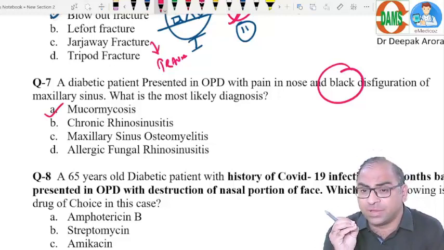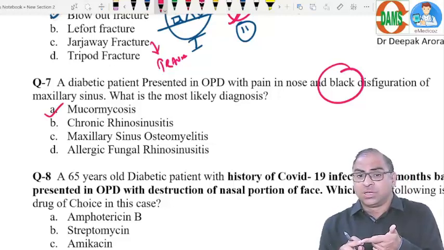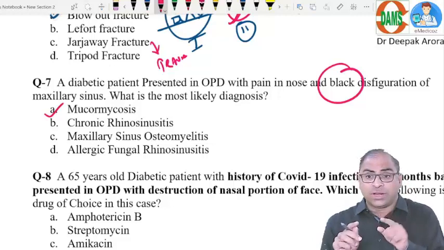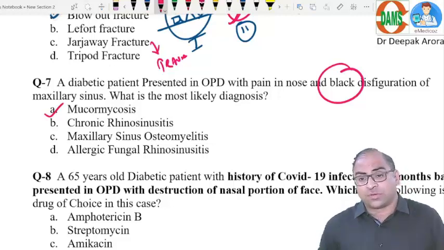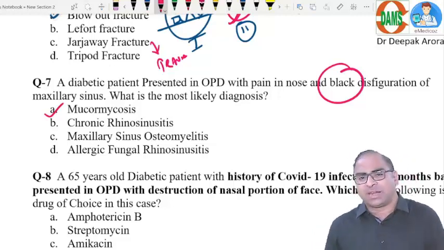Mucormycosis, which are the important points related with mucormycosis? Special affinity for the blood vessel, therefore it will block and cause necrosis of the whole area. Clear? Second point, the arteries are blocked, so the patient will not be having epistaxis or those symptoms. What will be the drug of choice?